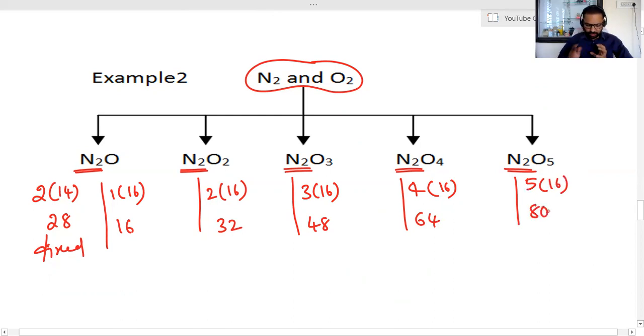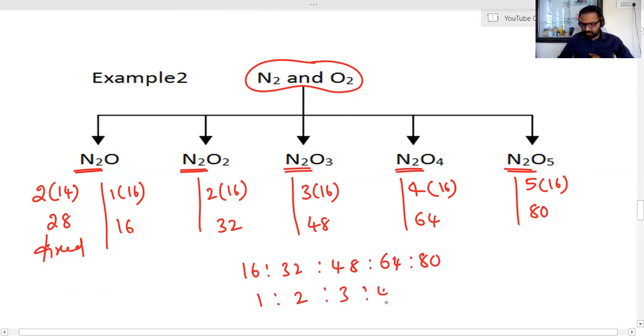If I compare the mass of oxygen, which is combining with fixed mass of nitrogen, in this case 16 is to 32 is to 48 is to 64 is to 80, which gives 16 1 is 16, 16 2 is 32, 16 3 is 48, 16 4 is 64, and 16 5 is 80.